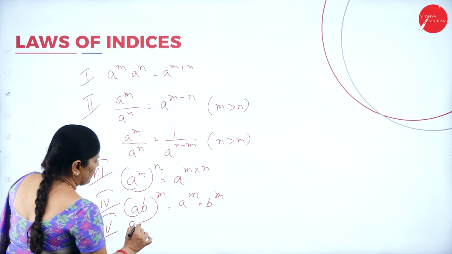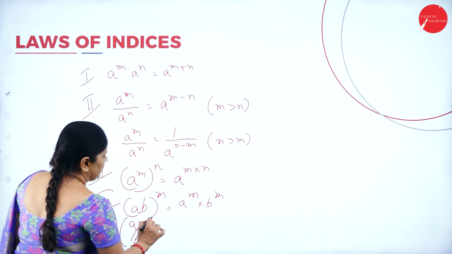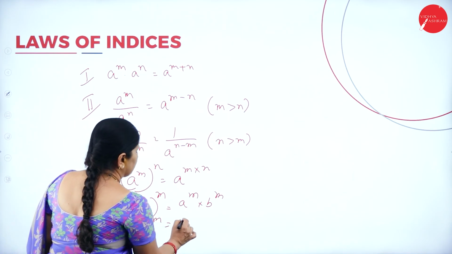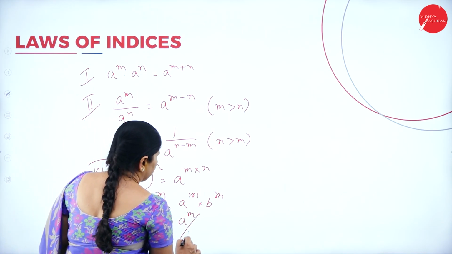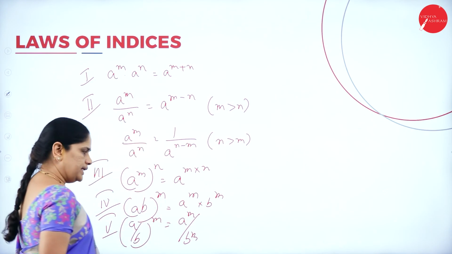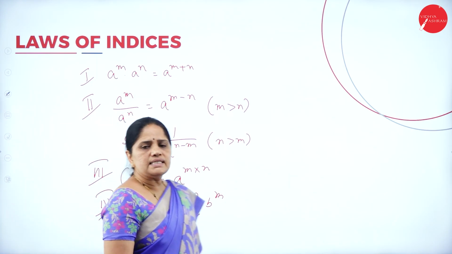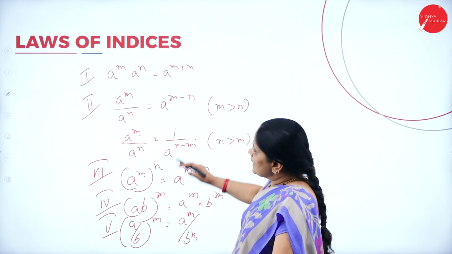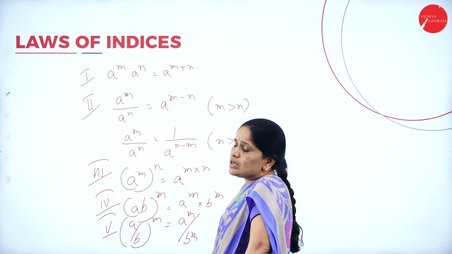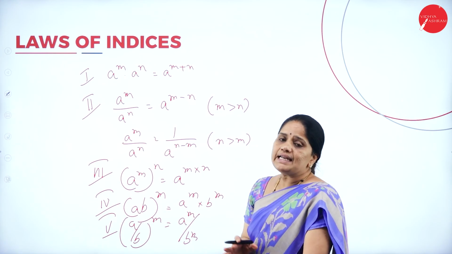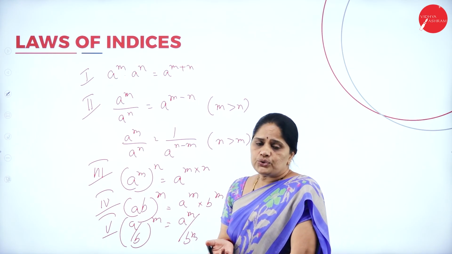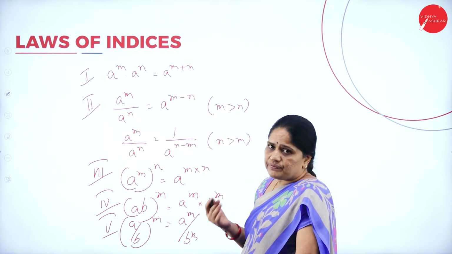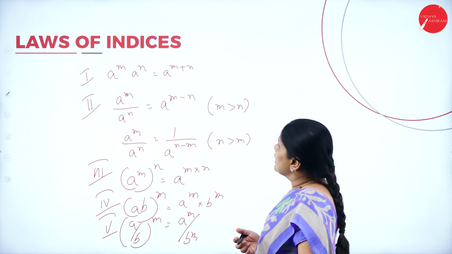In the fifth law, a by b to the power m will be a to the power m by b to the power m. So, these are the 5 laws of indices. If you can understand these 5 laws of indices, it will be very helpful for us when we do our simplifications of these index numbers.